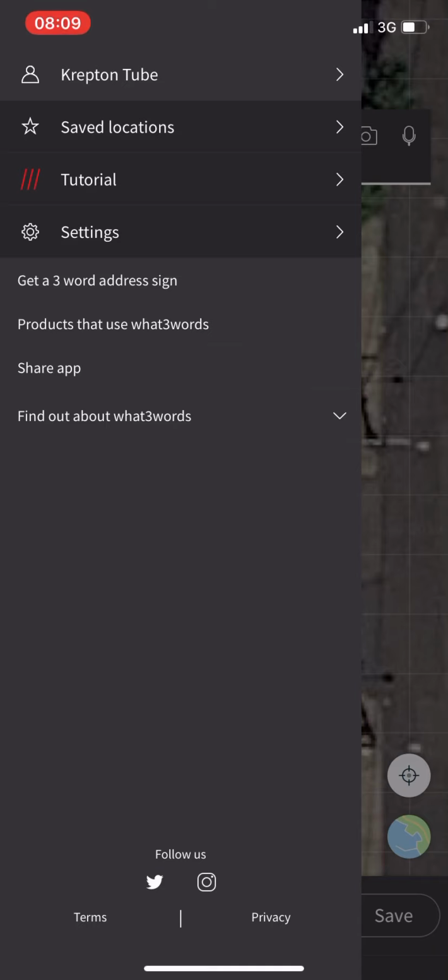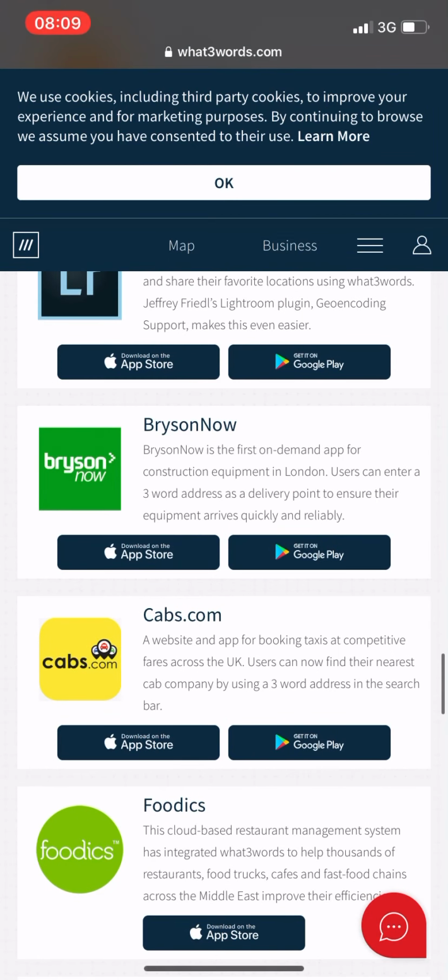Also they said here that they are supporting a bunch of other services. You can see the Mercedes-Benz built-in information system is already supporting this. Ford is supporting this. The Deutsche Bahn in Germany is supporting this. Easy Taxi, Tata, and as you go here, you will find a bunch of companies which are really supporting this feature. Domino's Pizza, everywhere you will find people supporting this feature for searching, so you can use it and find a location just by typing those three words, which is pretty nice and fun.